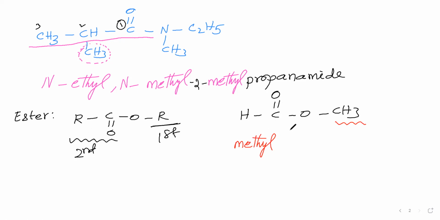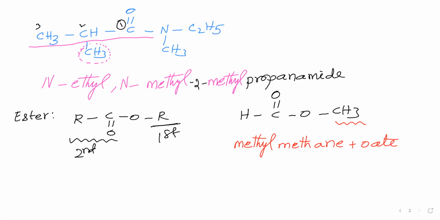The root word is meth because 1 carbon is there. Then primary suffix en you have to say. Then secondary suffix: here it is ester, therefore the secondary suffix is oate.